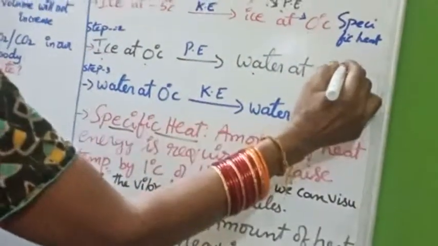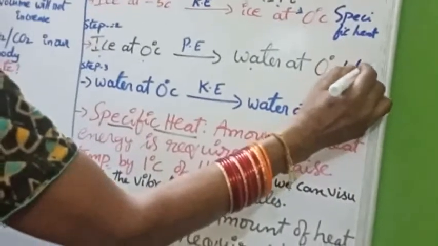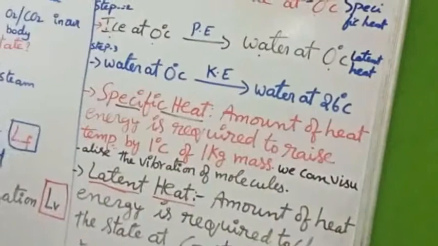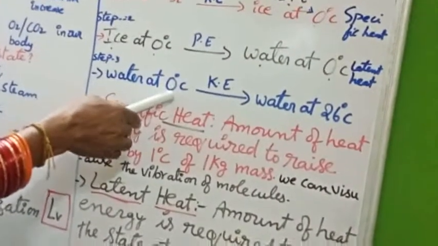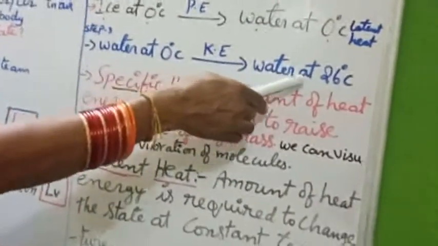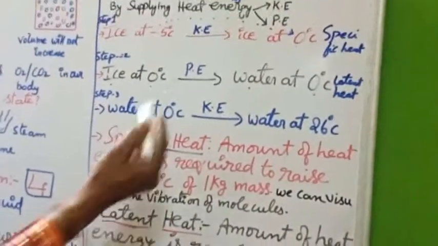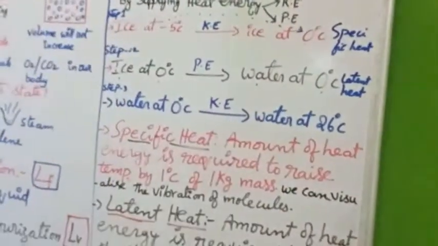Here latent heat is used. Again, water at 0 degrees Celsius to water at 26 degrees Celsius, for that again specific heat is used.